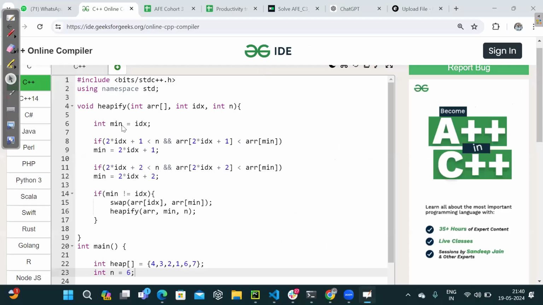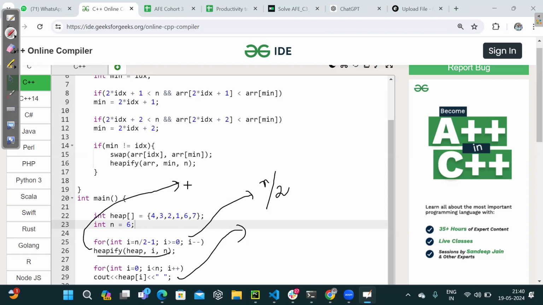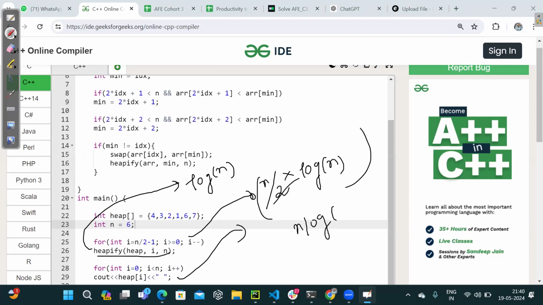Overall, how many times are we calling heapify? Can anyone let me know? How many function calls overall are we making here? How many times do we call it, given the number of levels? I can say roughly n by 2 times I'm calling it. Am I correct? N by 2 times I'm calling heapify with different sets of nodes. And further, a single heapify operation will take log n function calls to complete at max. So it's going to be n by 2 into log n. Correct? Enclose that in big O, 2 is a constant. Overall, the complexity is going to be n log n.